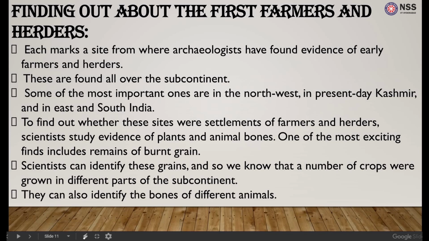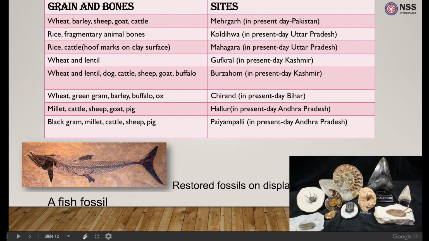These archaeologists studied the evidence of plants and animal bones. One of the most exciting finds were the traces of burnt grain. Scientists can identify these grains using various methods, and that's how we know that a number of crops were grown in different parts of the country. These scientists can also identify the bones of different animals, and thus we can find out exactly which animal was present in which era of time. Here we have a list of where the grains and bones were present and the different sites in which they were present.